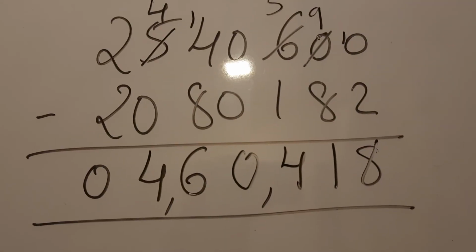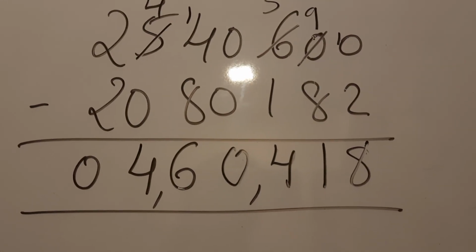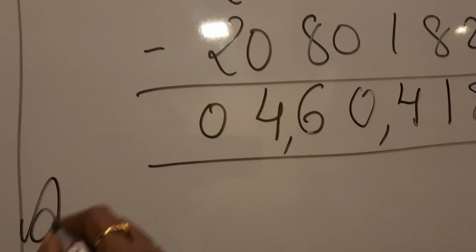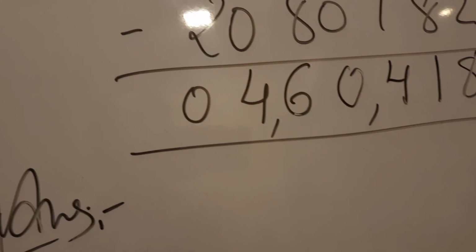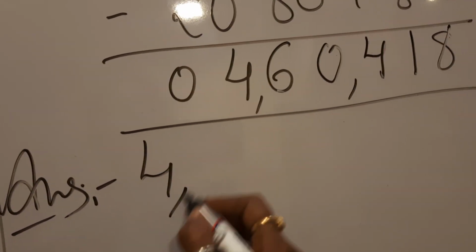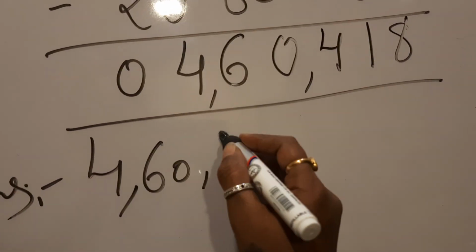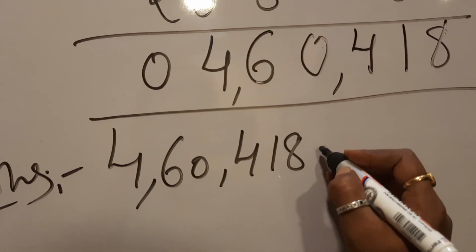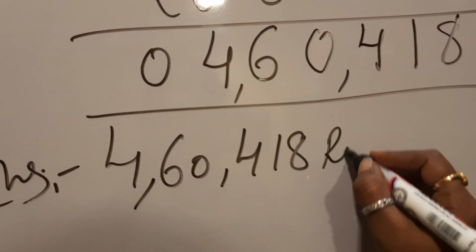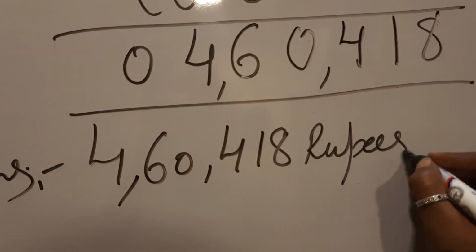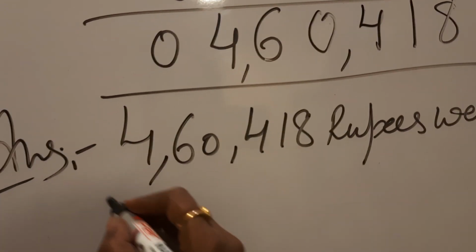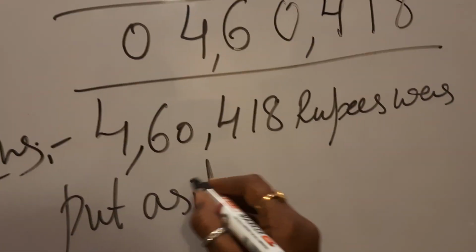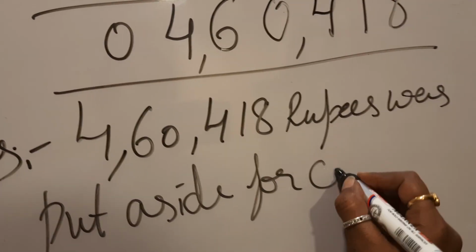4,60,418. So this is the amount that is left for canteen or put aside for the canteen. So final answer we can write down 4,60,418 rupees was put aside for canteen. This can be your own words, okay, the way you want to write down.